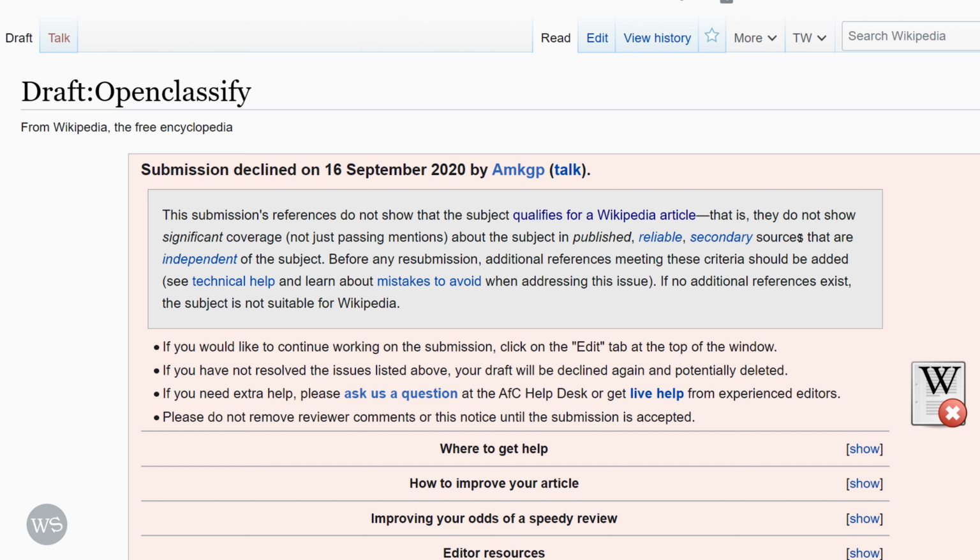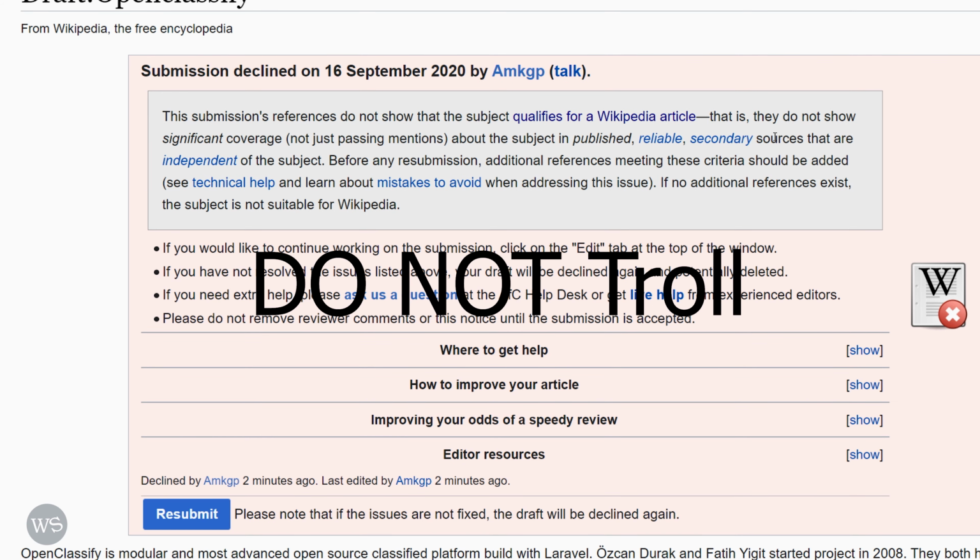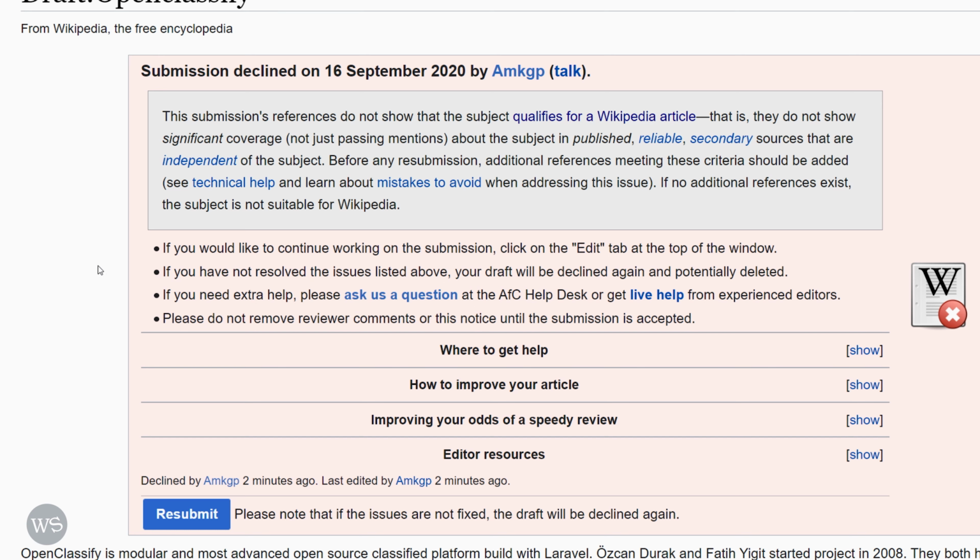If your draft is declined, that's okay. Instead of creating new articles, go ahead and work on articles that already exist on Wikipedia and see if you can develop those. Do not troll any of the editors that decline your draft. They do so for very specific reasons, and drafts are not declined lightly.